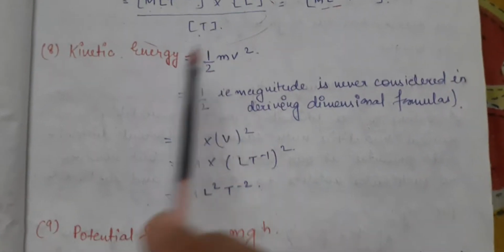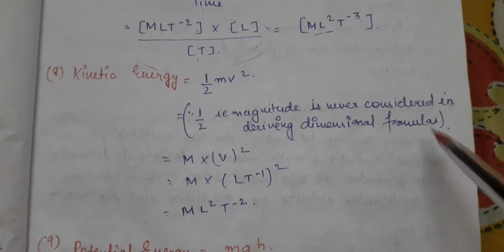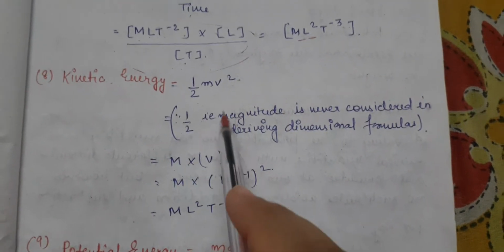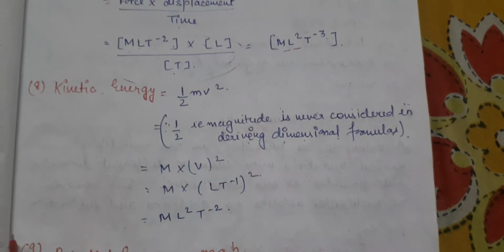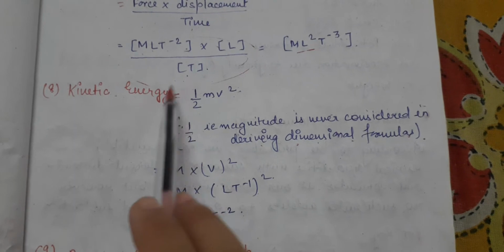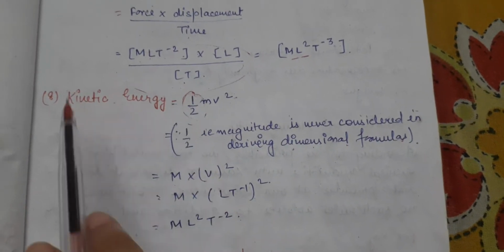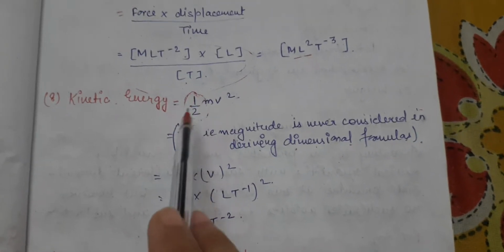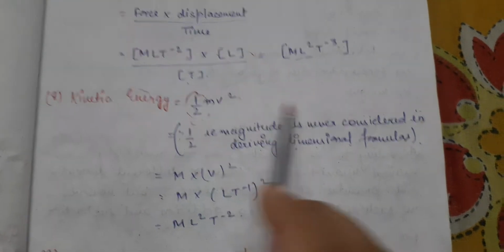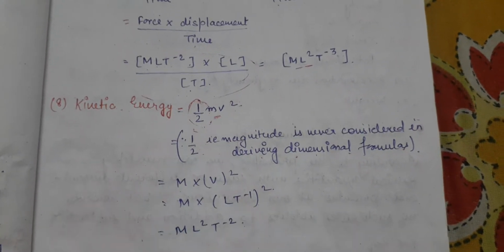Next is energy. Now this is something special. We know that kinetic energy is equal to half mv square. Always remember, magnitude is never considered in deriving dimensional formulas. In any formula, any magnitude is a dimensionless quantity, because it is a number and numbers don't have any dimension. So never consider any magnitude in deriving dimensional formulas. We will only consider mv square.